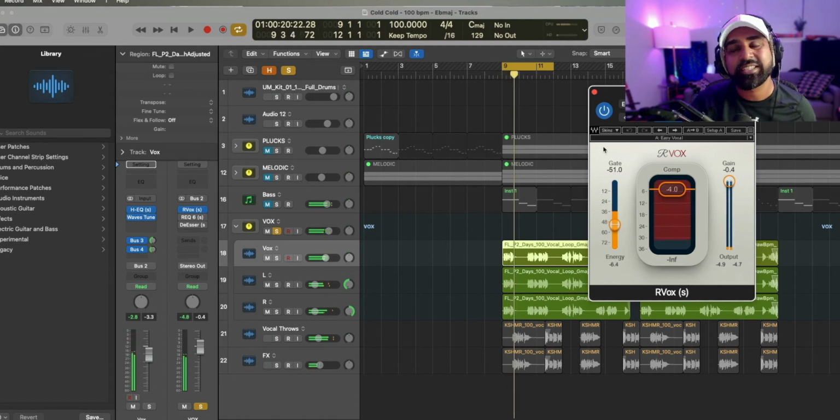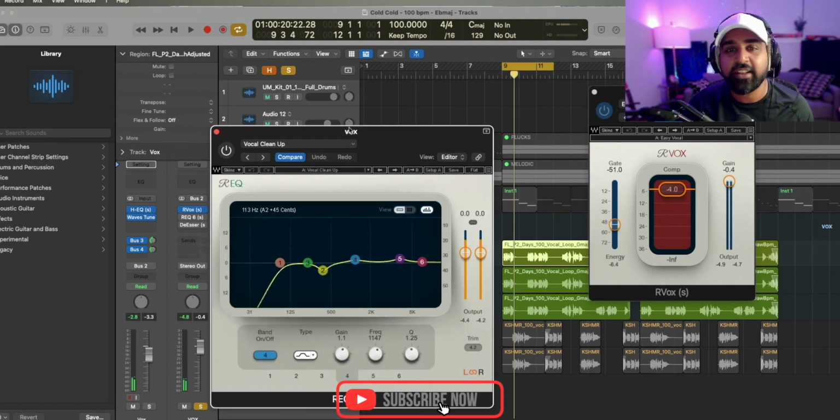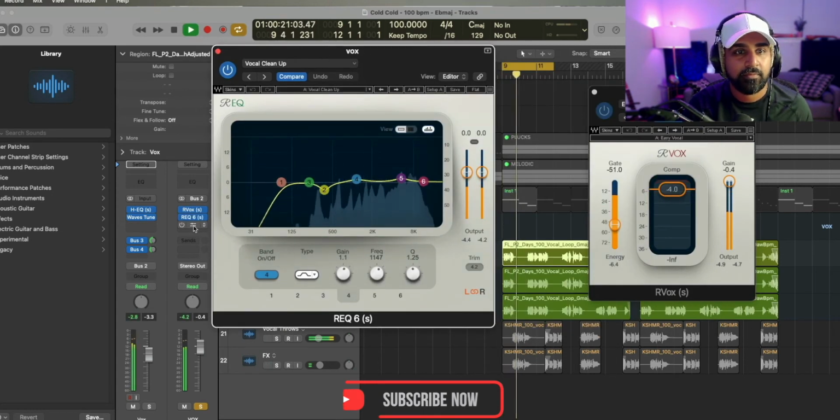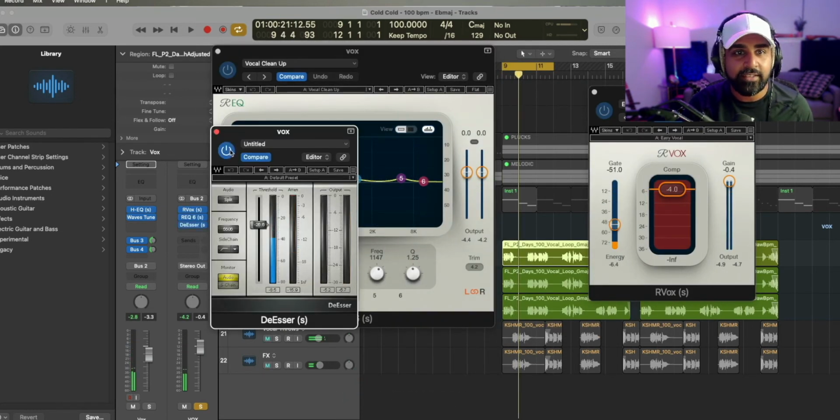So it's really just cutting through the speakers right to your ears, and then I did some additional EQing right here. And then I wanted to add a de-esser.